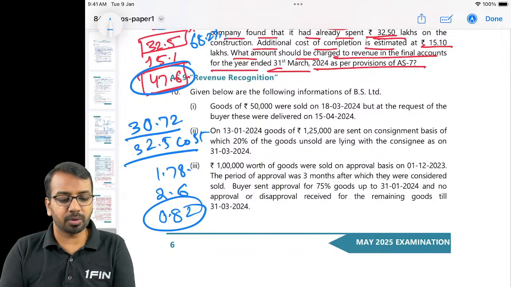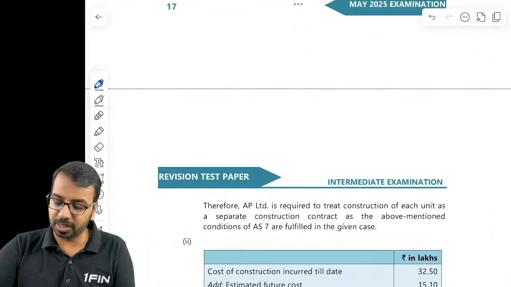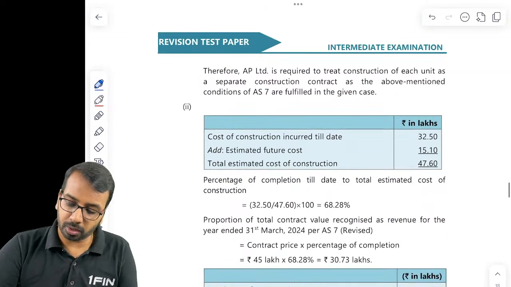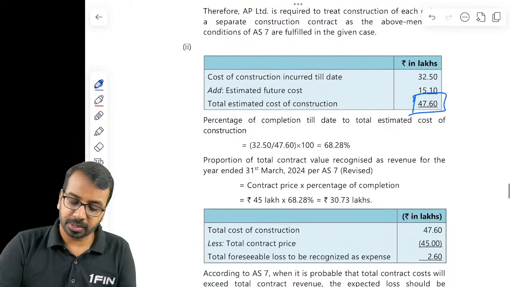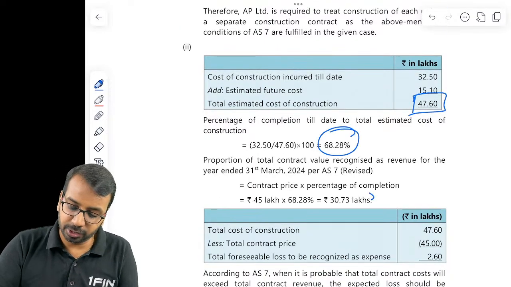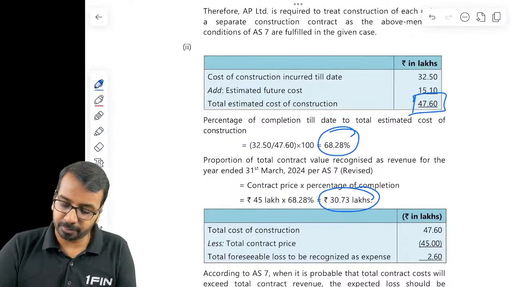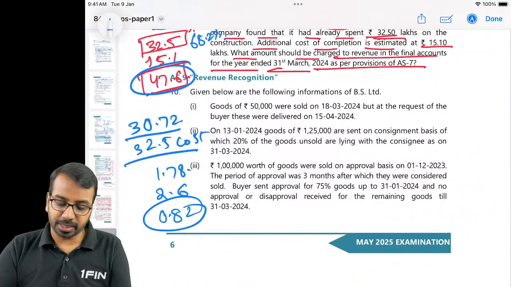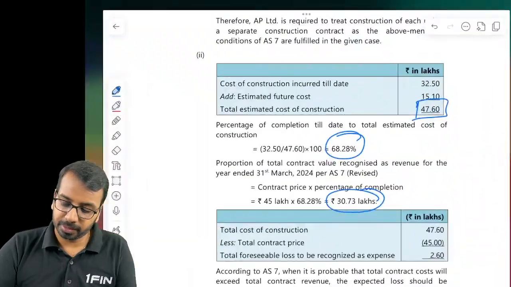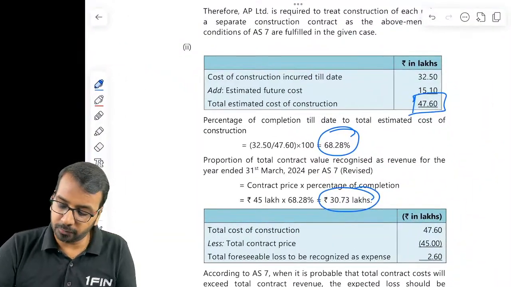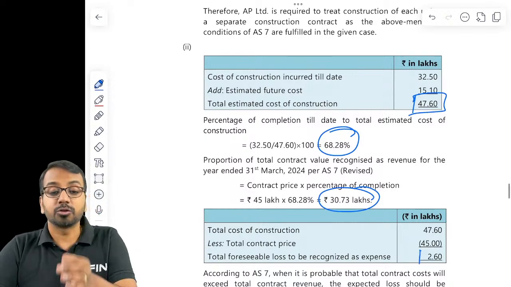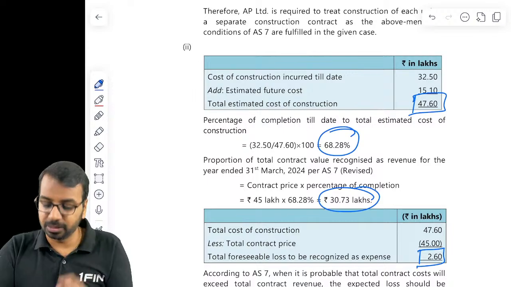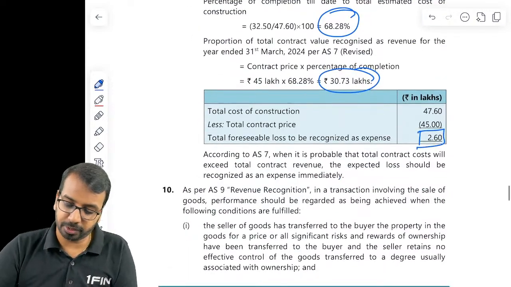This is a typical question which comes up in the examination time and again. Okay, so total cost 47.6, percentage 68.28, revenue 30.73. How much did we take? We took 30.72. They have rounded it off to 30.73. Then total foreseeable loss is 2.6. So the excess loss that is not recognized, that also has to be recognized immediately, which you have already computed.